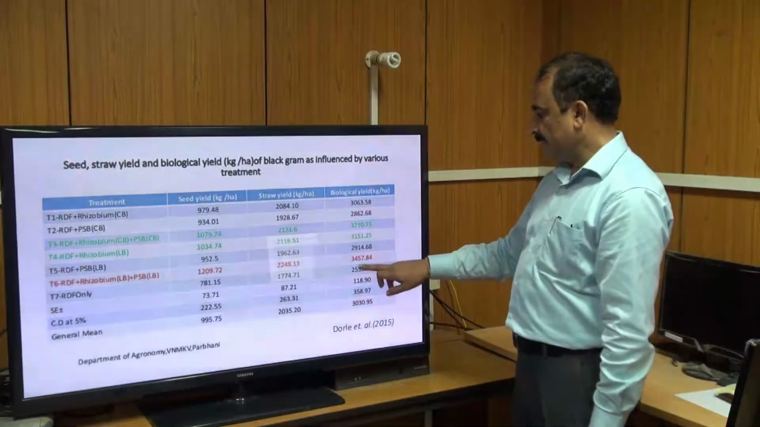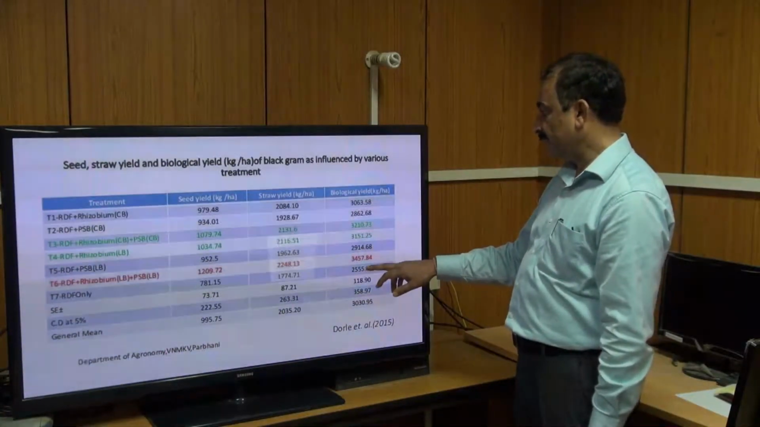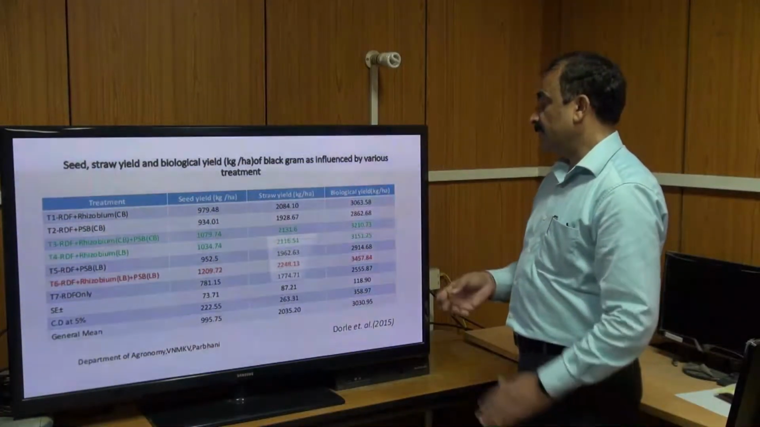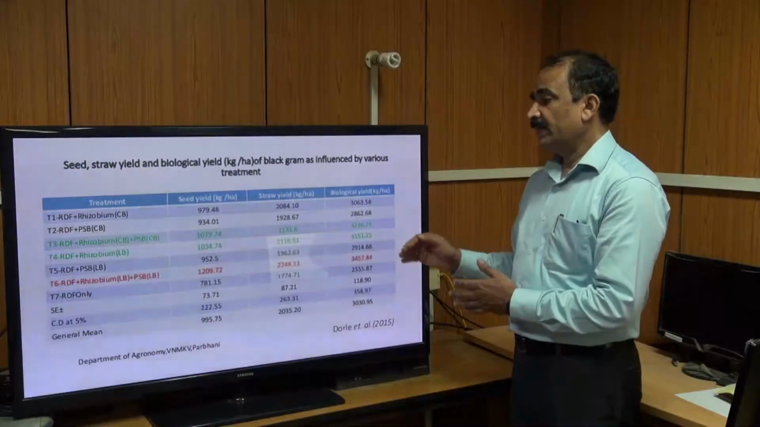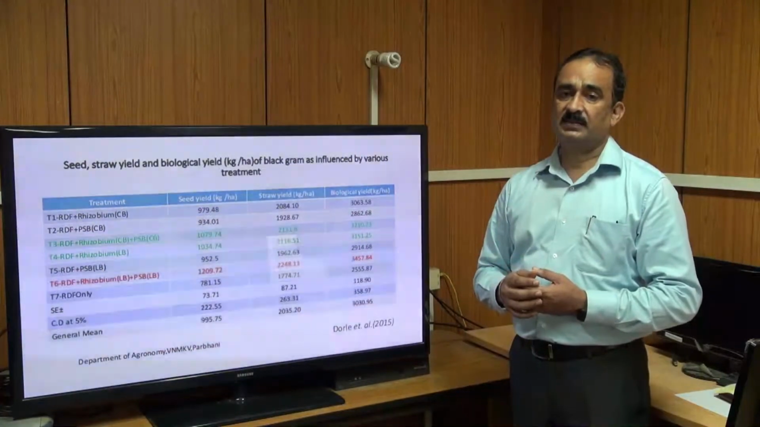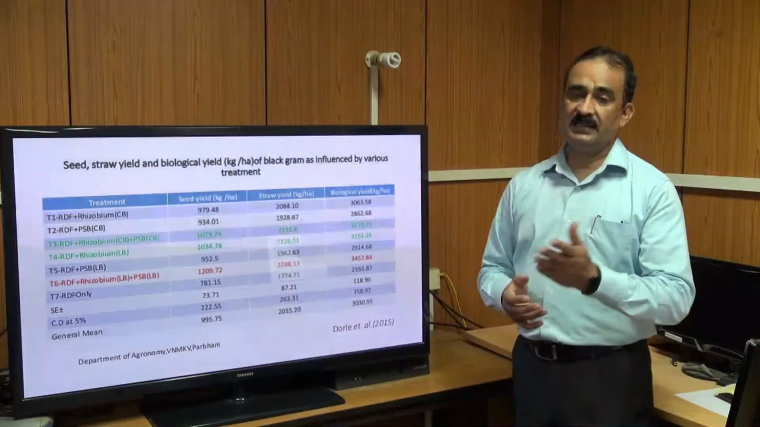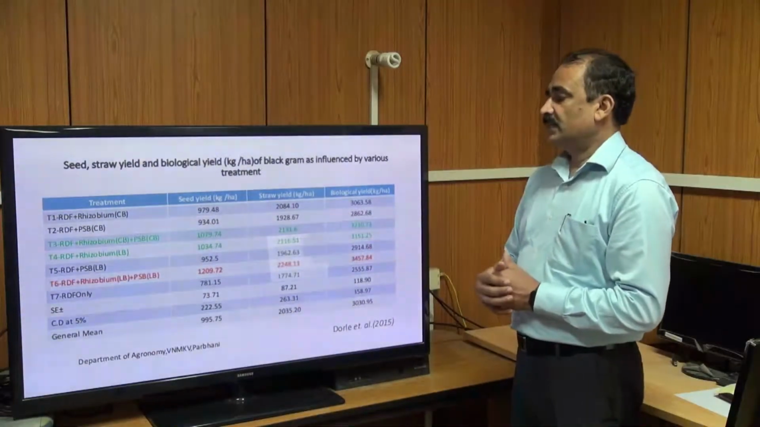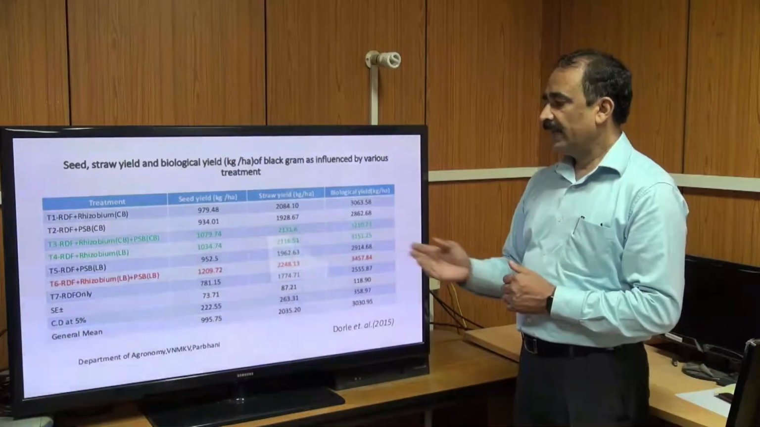Where we apply the recommended dose of fertilizer, it increased from 2555 kg per hectare to 3210.73 kg per hectare. So this is the difference between applying the recommended dose of fertilizer alone and along with the microbial inoculants. So you can increase not only the seed yield but also the straw yield, which is useful for animal feed. So this is the response of the different microbial inoculants like Rhizobium, then PSB, etc.